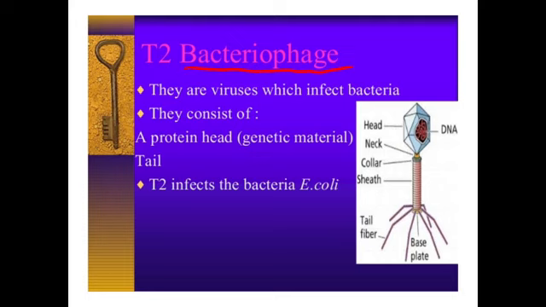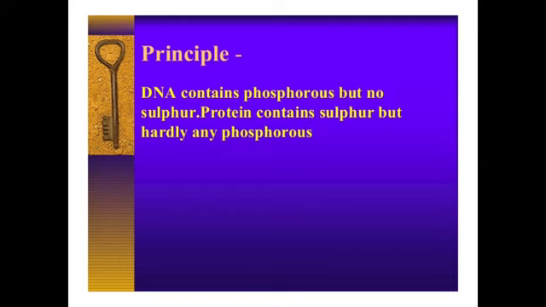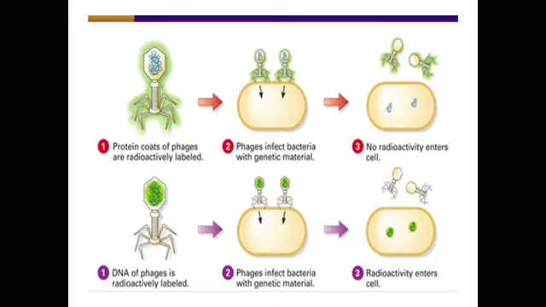Here in this slide, we see the diagram of a bacteriophage, which is generally composed of DNA and protein. Such radioactive bacteriophages were allowed to infect E. coli bacteria. For this experiment, Hershey and Chase also used one principle: DNA contains phosphorus but not sulfur, and protein contains sulfur but hardly any phosphorus. So let's see the steps of the experiment.